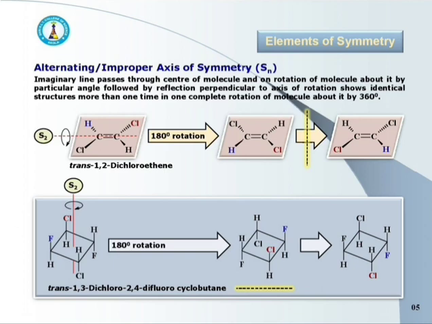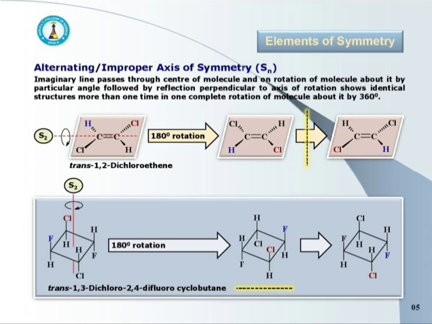I am going to repeat. Alternating or the improper axis of symmetry is an imaginary line which passes through the center of the molecule, and on rotation of the molecule about it by a particular angle and then reflection perpendicular to the axis of rotation shows an identical structure more than one time in one complete rotation of the molecule about it by 360 degrees.